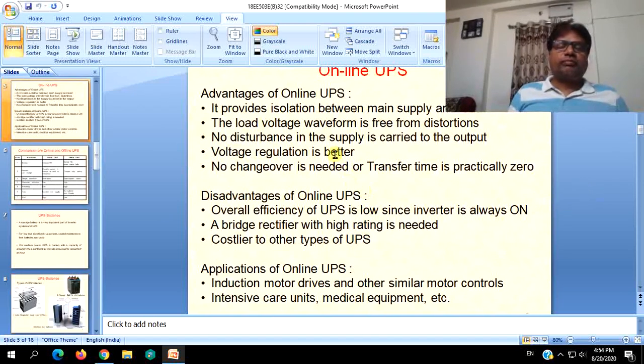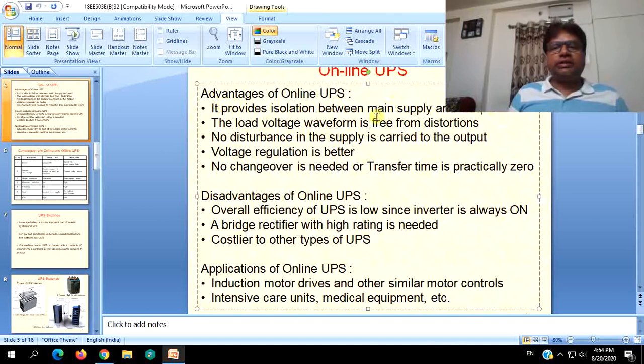Coming to online UPS, this is the most important thing. First point, it provides isolation between main supply and load. Main supply is not straight away given to the load. Whether the load is running on the inverter or the battery or the main supply, the load will be getting its input from the inverter only. So proper wave shaping will be done. Disturbances in the main supply will not be impressed inside the load as it is electrically isolated. Load will be getting its main supply when and only when the total inverter and charge control circuit fails.